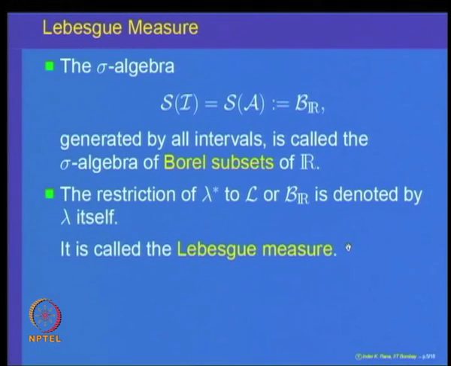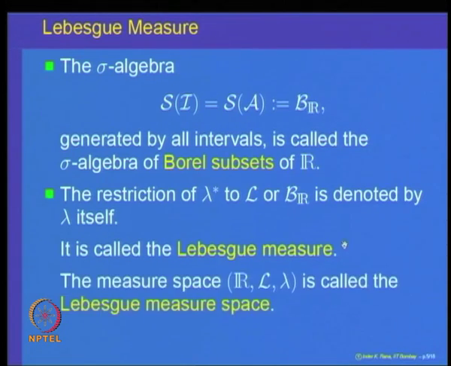Let us just summarize what we were saying. The extension theory, when applied to the particular case of the real line, gives us the notion of length for a class of subsets of the real line, which are nothing but the class of outer Lebesgue measurable sets, and that includes the class of all Borel subsets. So, that gives us the notion of length for all Borel subsets of the real line.